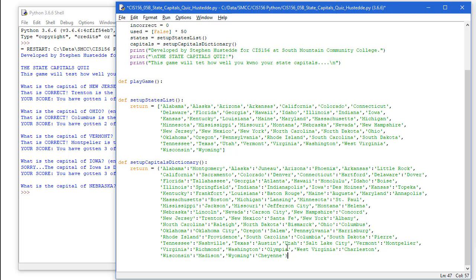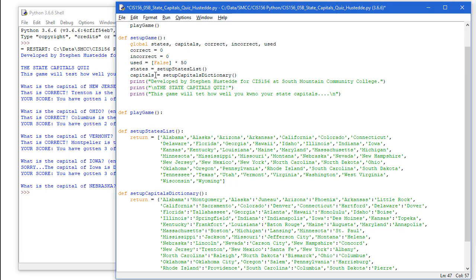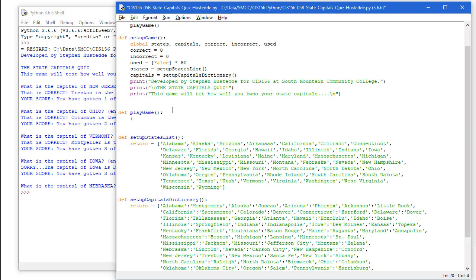That one even saved me more time because of the pairs. And again, the chance of me making a typographical error, leaving out a comma, putting in a semicolon rather than a colon, that's all eliminated. So we have our setup game now all completed. Just to test this, in the play game, I just want to do a quick test to see if this is all getting set up correctly.